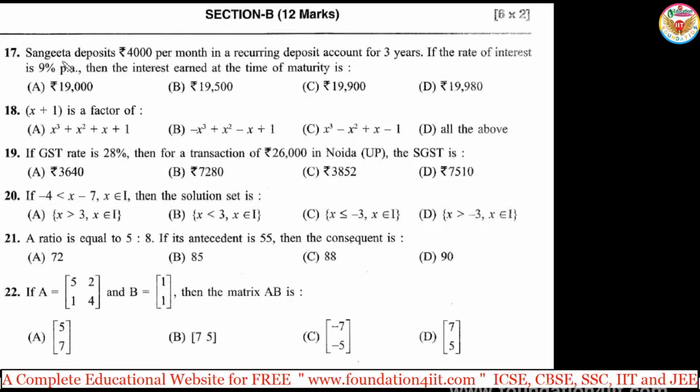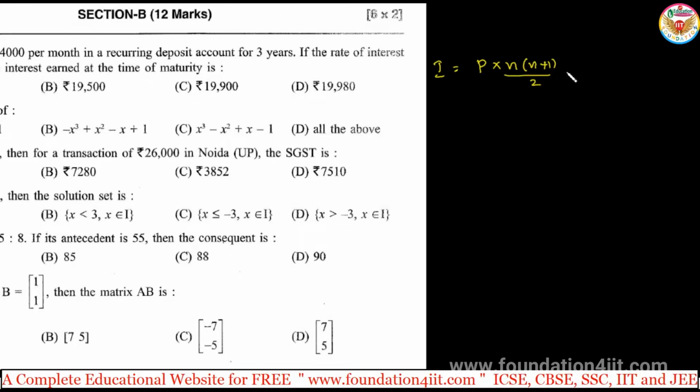17th one. Sangeeta deposits 4,000 per month in a recurring deposit account for 3 years. If the rate of interest is 9% per annum, then the interest earned at the time of maturity. Okay, let us take this interest formula: I is equal to P into (n into (n plus 1) by 2) into 1 by 12 into R by 100. We'll apply this.